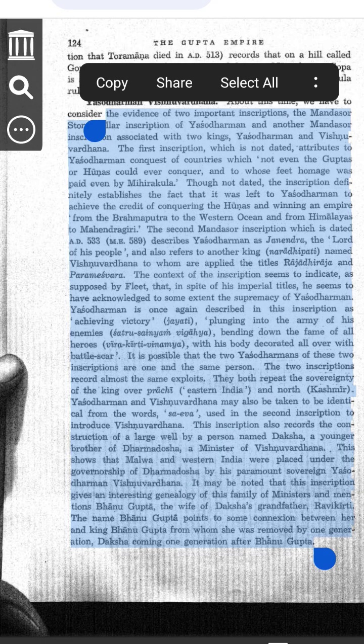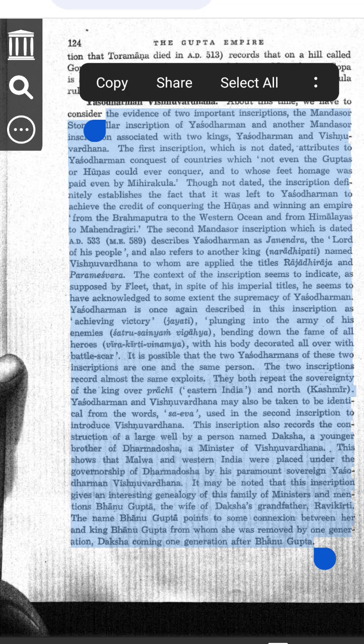Who was Yashodharman Vishnuvardhana? 1. Yashodharman was a powerful king from Malwa. Malwa is a region in present-day Madhya Pradesh, India. He ruled around the early 6th century AD, 500s AD. 2. He became famous for defeating Mihirakula, the cruel Huna king.